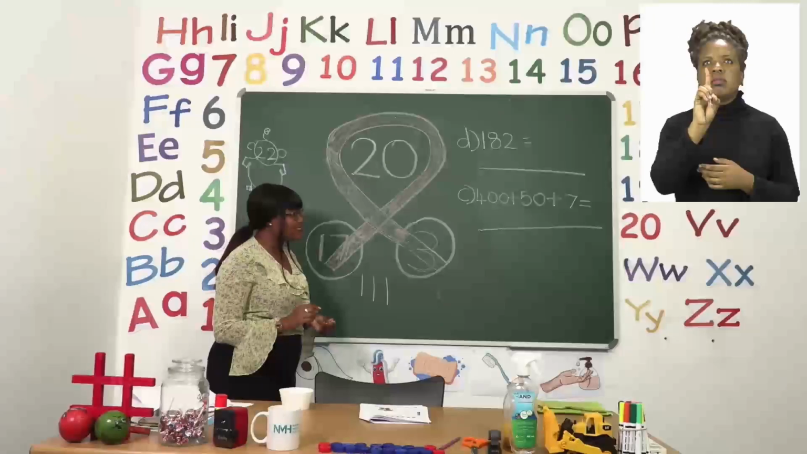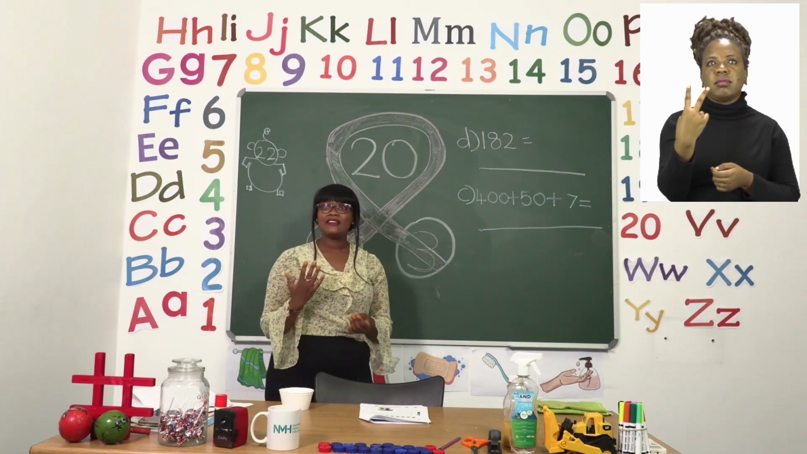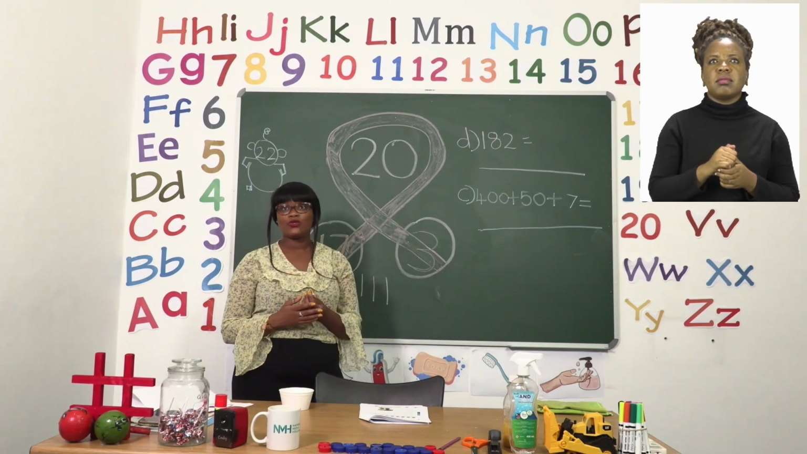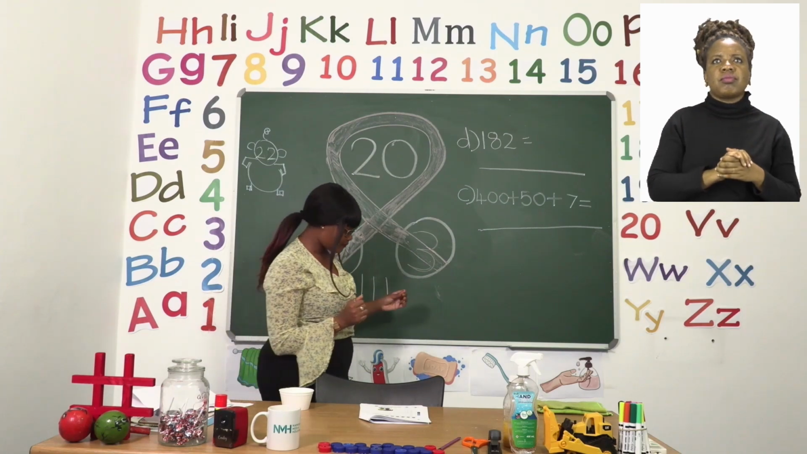For D, it says 182. So instead of just putting 182, we want to know what it is made up of, so we can break it down.